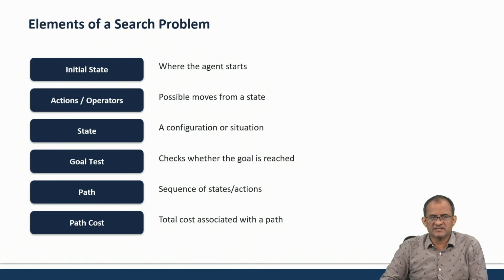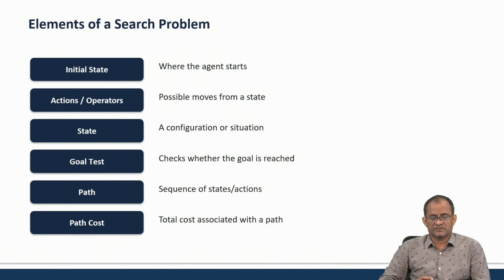Fine. In this case, there are some terminologies or elements that we use in such problems. First one is the initial state, where we start. Then actions, or operators, that is the possible types of movements from one state to another state. Then state means a current situation. The configuration or the situation of a particular node is known as the state. Then the goal state is the target or the objective, the final state, where we are supposed to reach. And the path is the sequence of states or actions that makes us reach from the initial state to the goal state.